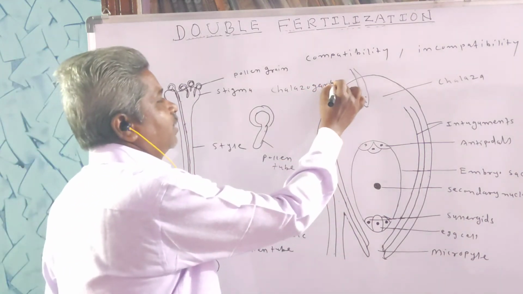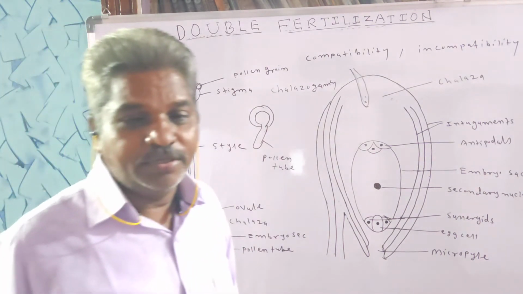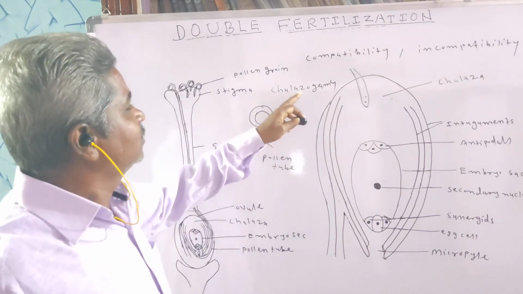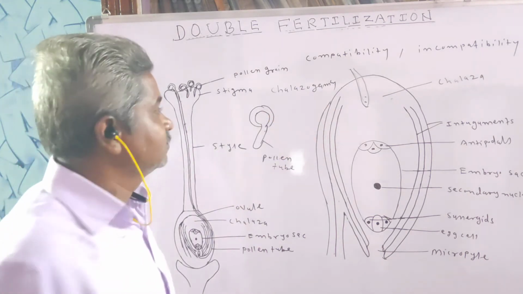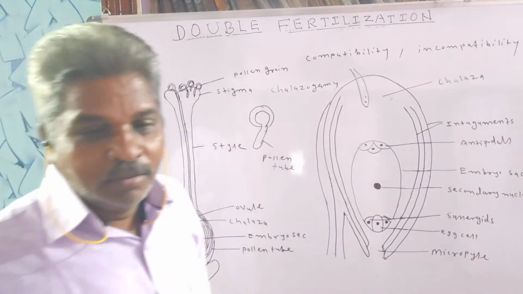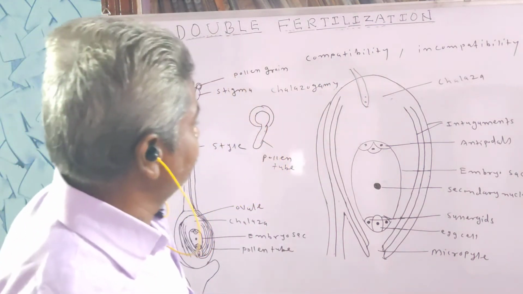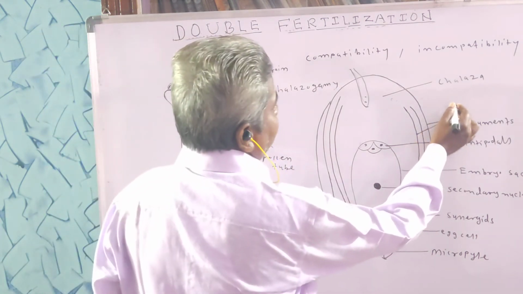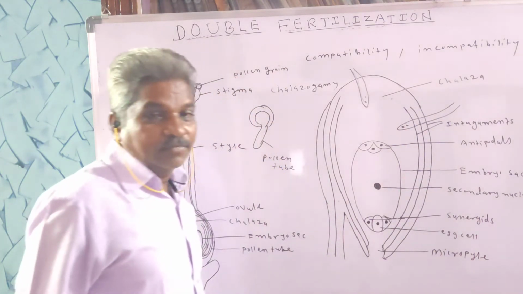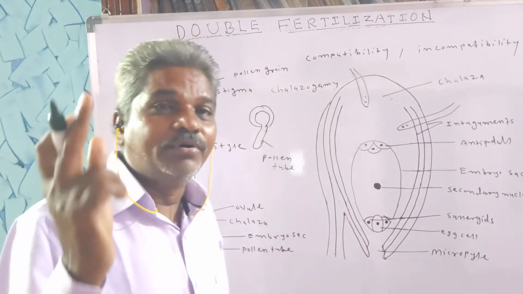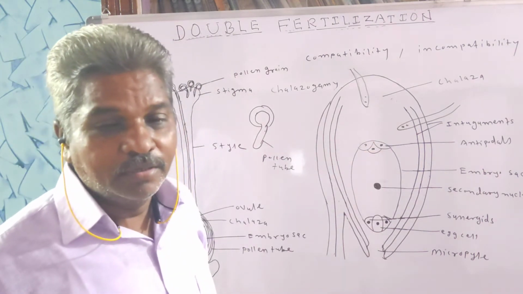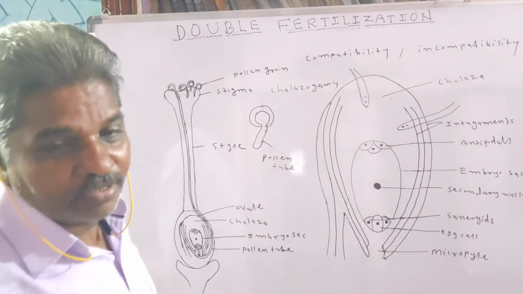Again, sometimes the pollen tube enters the ovule through the integument, and such entry is called mesogamy.